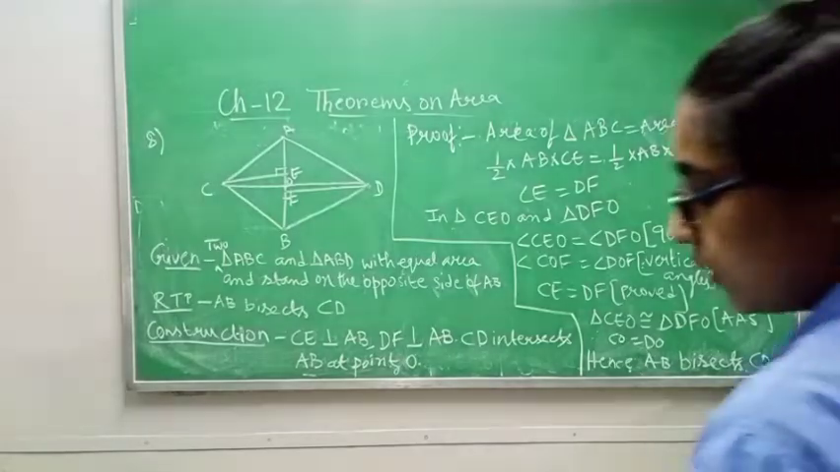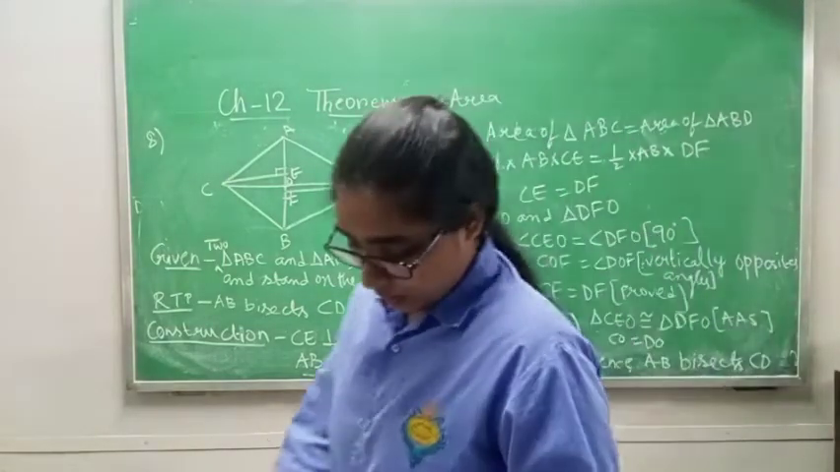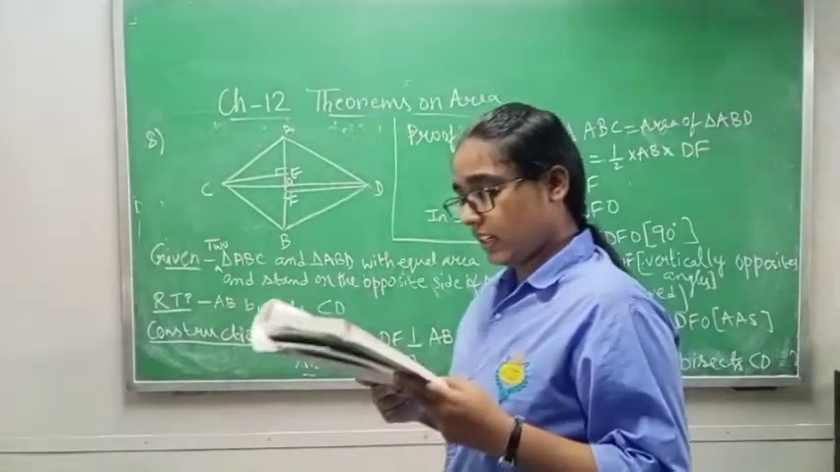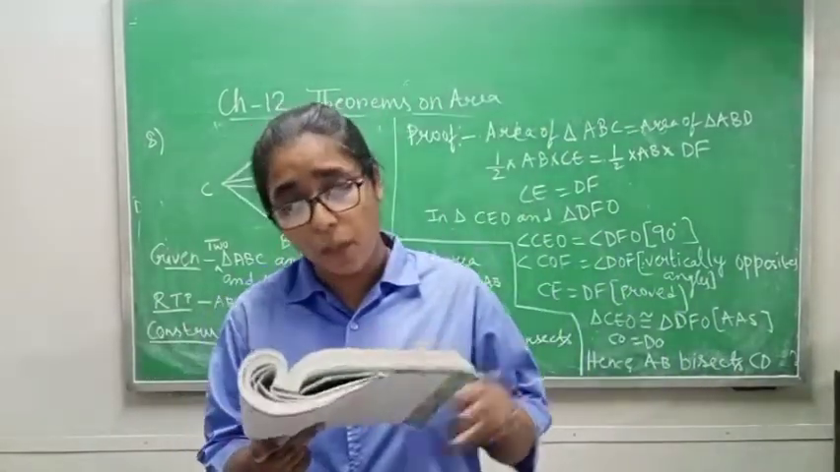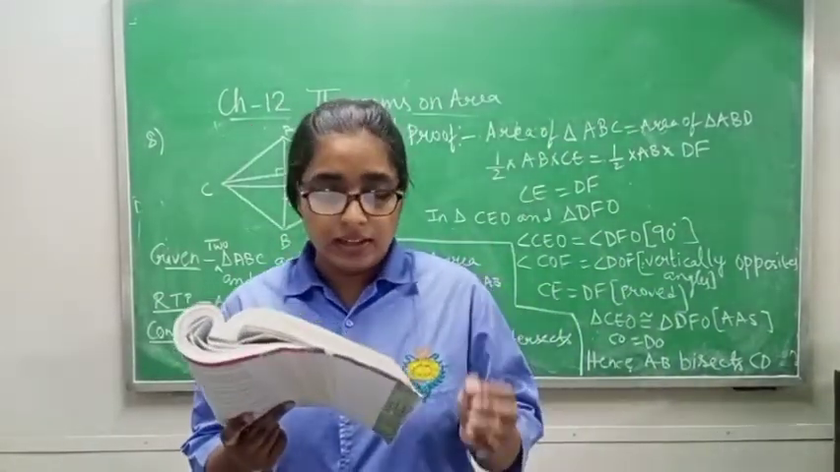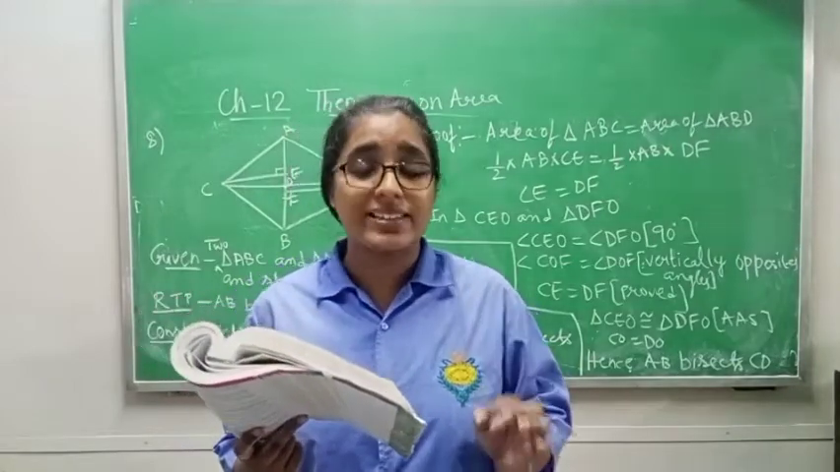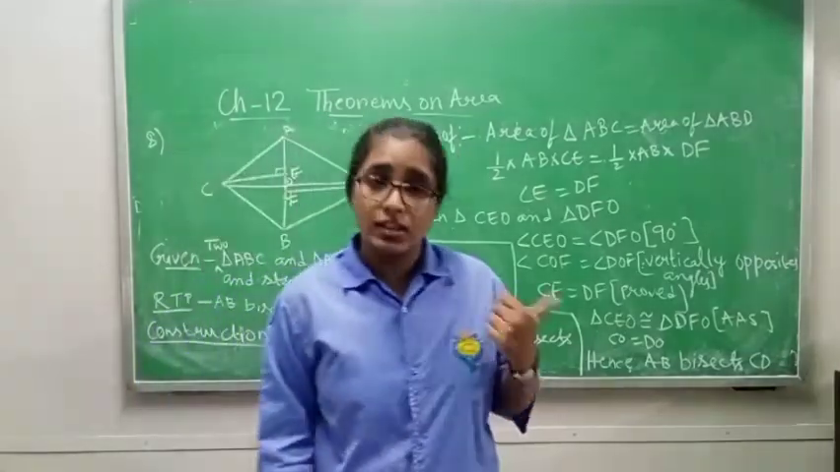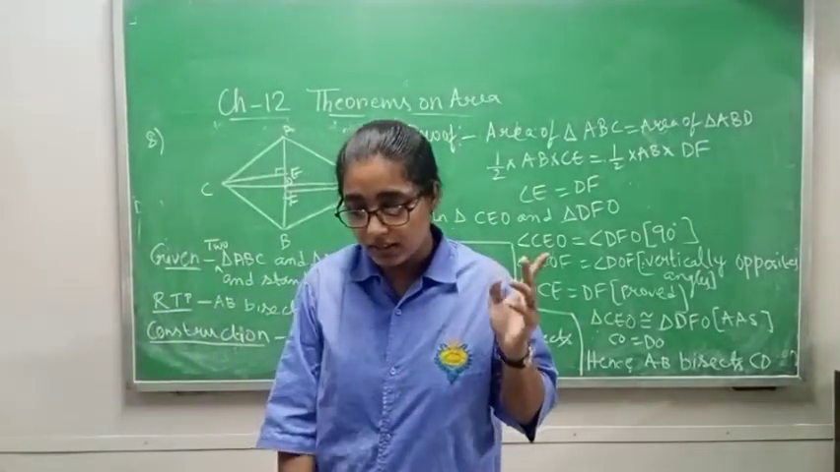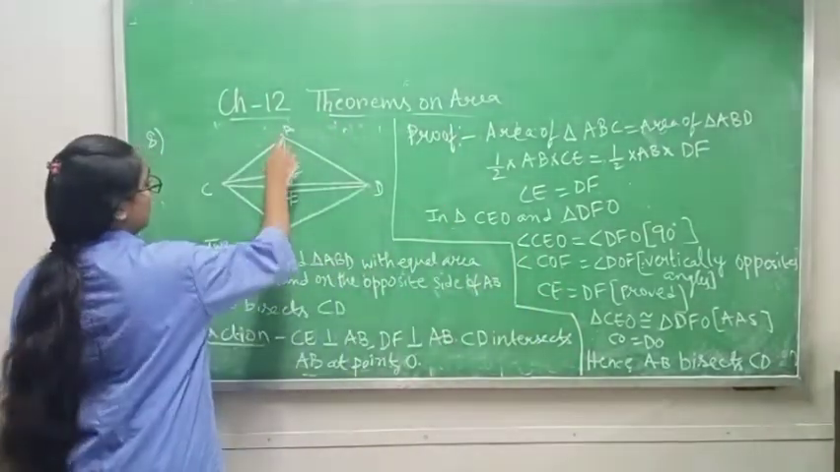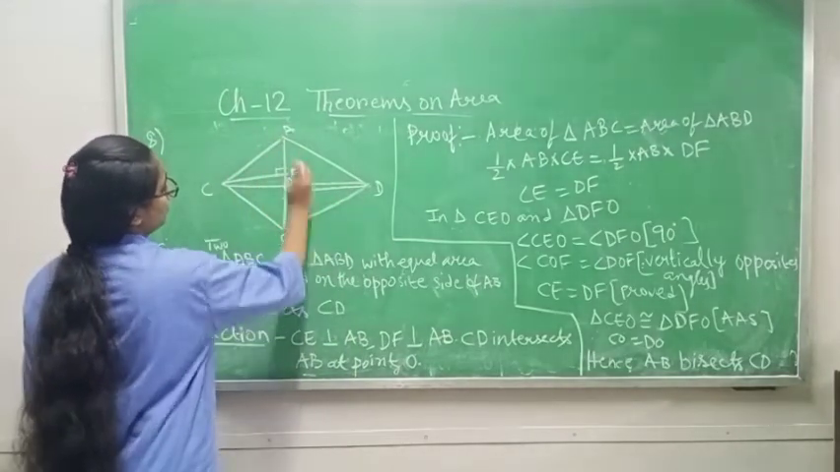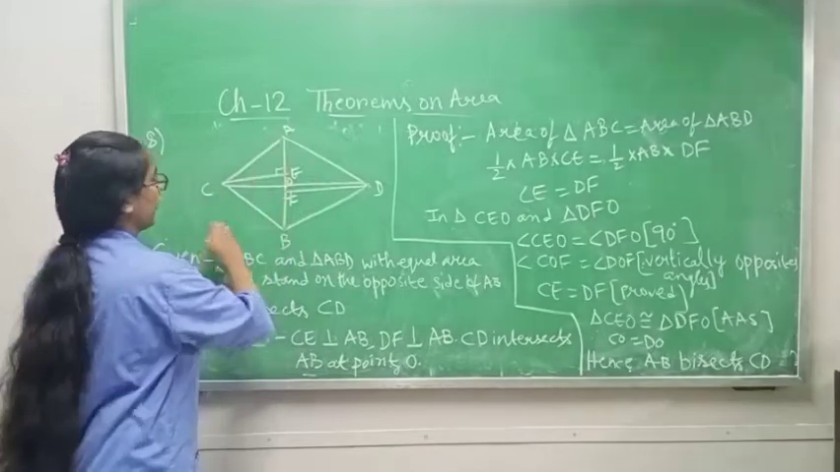Class 9, come to question number 8. Okay, so two triangles ABC and ABD with equal area stand on the opposite sides of AB. Let's prove that CD bisects AB. Please read the question again. Two triangles ABC and ABD. So there is one triangle and this one is another triangle.